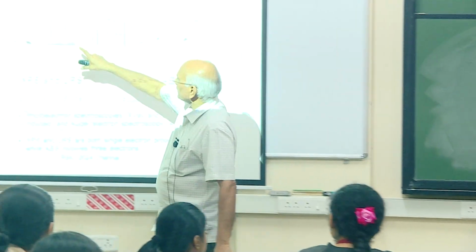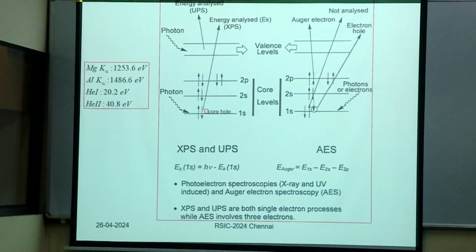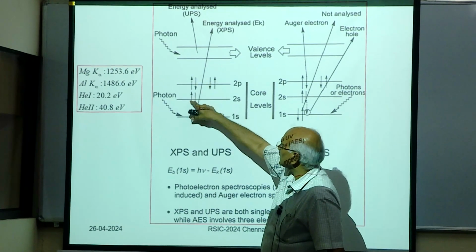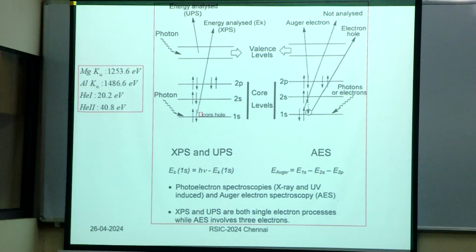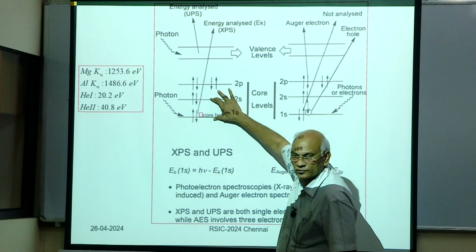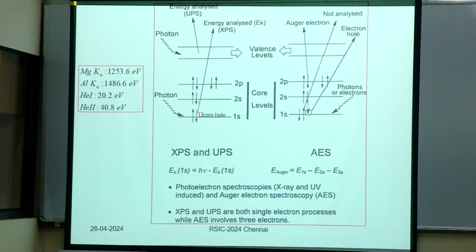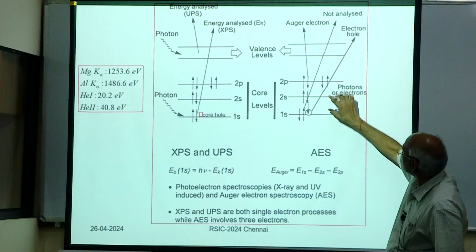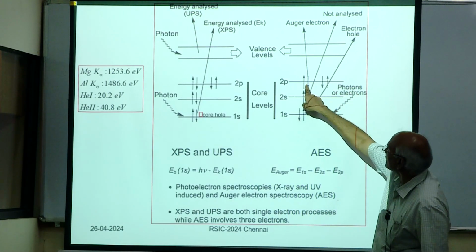But then once the electron is removed from here, this atom becomes very unstable. It's in an excited state, right? So what happens is some electrons which are sitting in the higher levels can jump into this to relax, for the atom to relax, and that leads to some energy difference which will come out as an X-ray. For example, here, see, this is the hole. This electron is coming from here to here. That energy is the energy that is used by this electron, and it will come out.